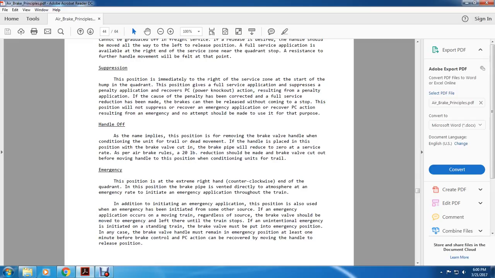The position of the full service application suppresses the penalty application of the overspeed control and recovers the PC power knockout action resulting in the penalty application. If a penalty has been corrected with the full service reduction made, the brakes can be released without coming to a stop. This position will not suppress or recover the emergency application, will not recover the PC or the power knockout resulting in the emergency. No attempt should be made to use it for this purpose.